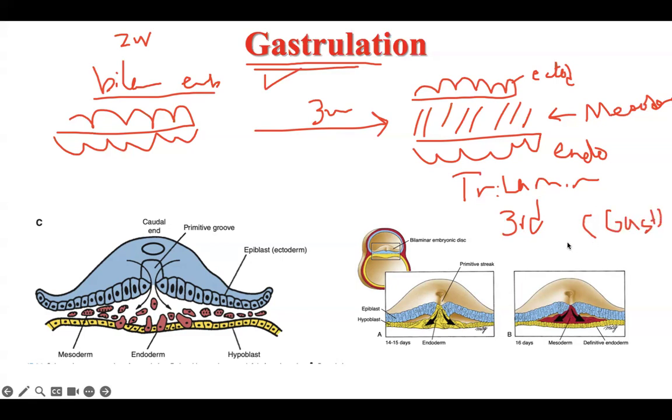This is the starting of the shape, or the morphology, of the embryo. Again, the conversion of the embryo from bilaminar into trilaminar. What is the meaning of trilaminar? Ectoderm, endoderm, and mesoderm. And what is the origin of all these three layers? Epiblast. Epiblast will give ectoderm, endoderm, and mesoderm. So all this trilaminar layer is from the epiblast.